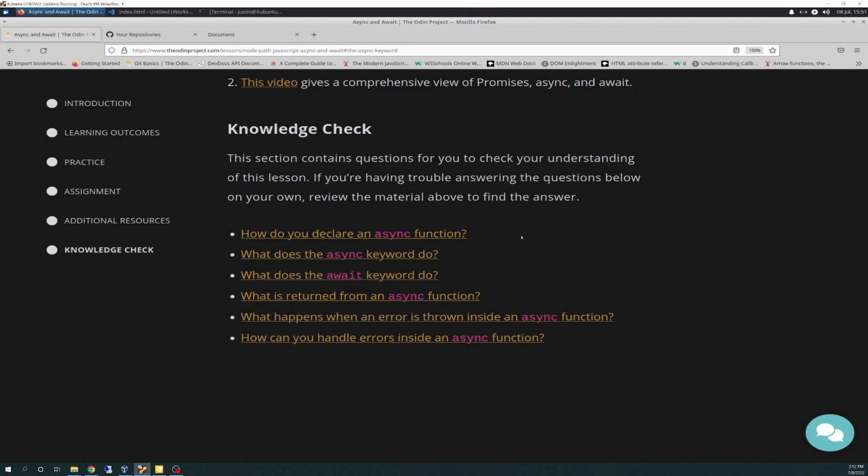I think there's only one exception to the rule, and that's if you're running it inside of a module that's not in the global namespace. So you can't run await outside of a function, and you can't run await in the global namespace. Which obviously is solved when you wrap it inside of an async function, because by pure definition, it's a child of the async function, so it's not ever going to be sitting in the global namespace. So what does the async keyword do?